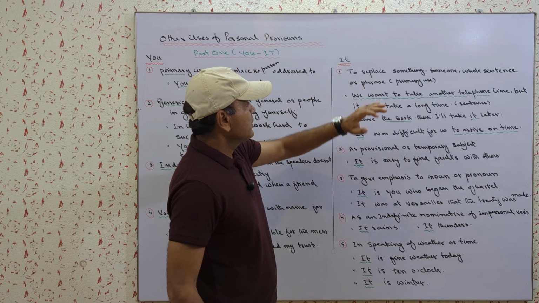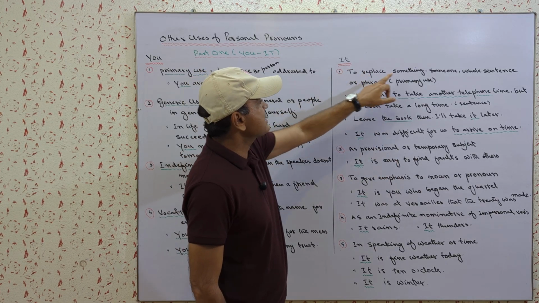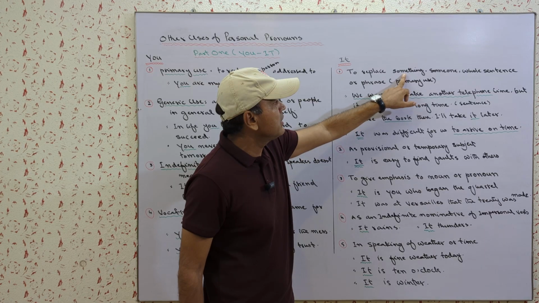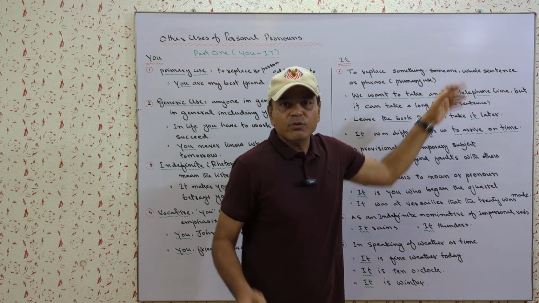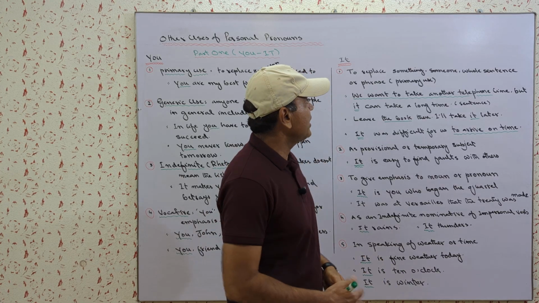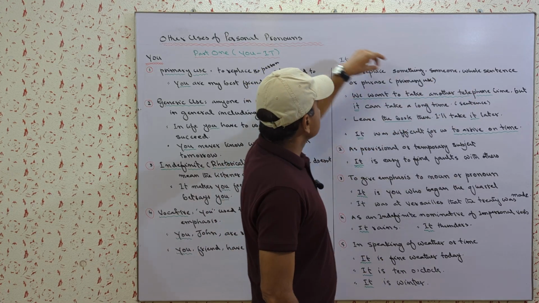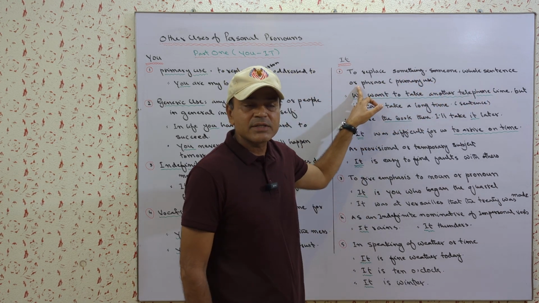The first one, and the primary use of it, is to replace something, as I already told you, maybe a living thing, maybe a non-living thing, where we do not want to focus on gender. But we can also use it in place of a whole sentence or phrase.